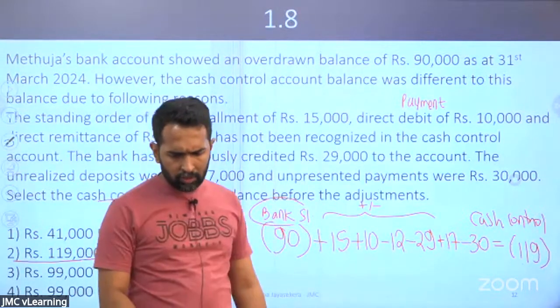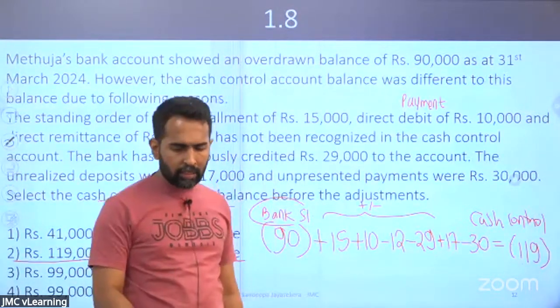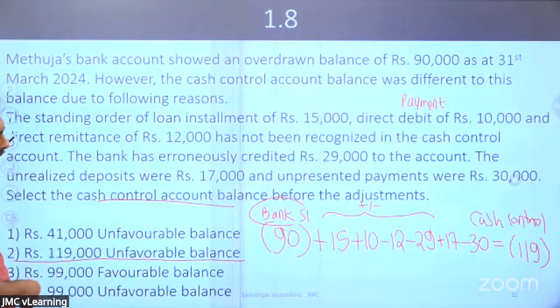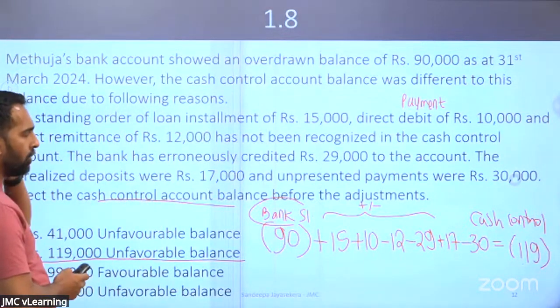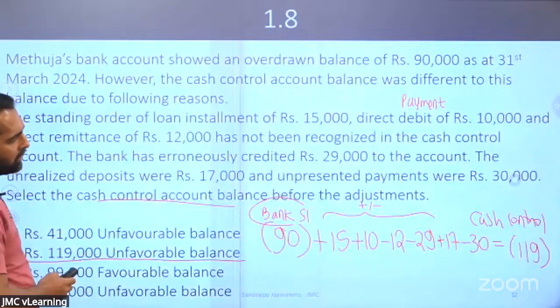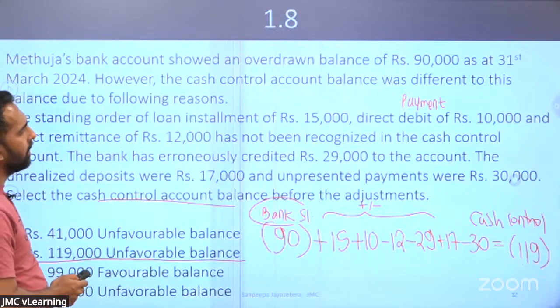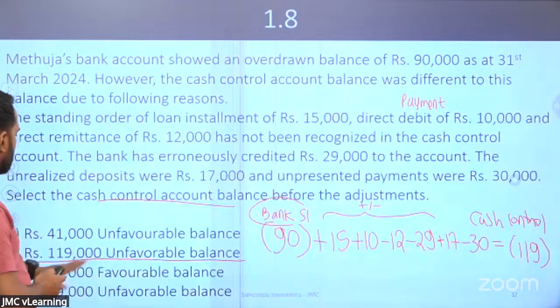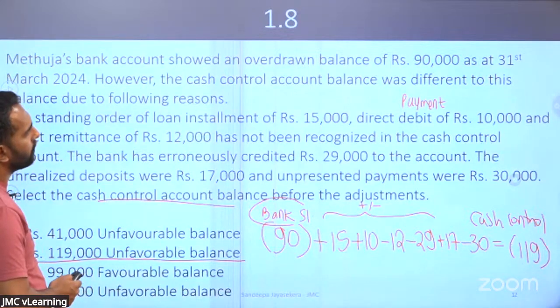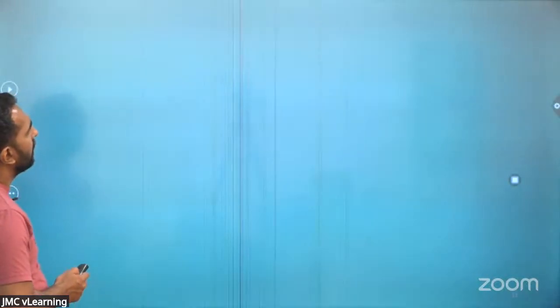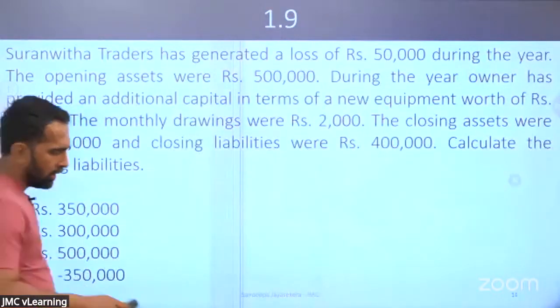So I got the same values, but when I calculated, I got 61,000. See, you might have made a plus minus difference. Right. Okay. So we got the answer 119,000. We'll move on to the next question. Right. Okay. Look at the next question.